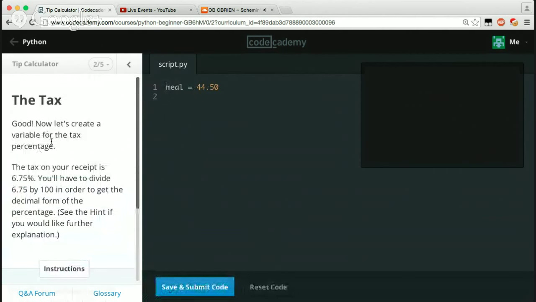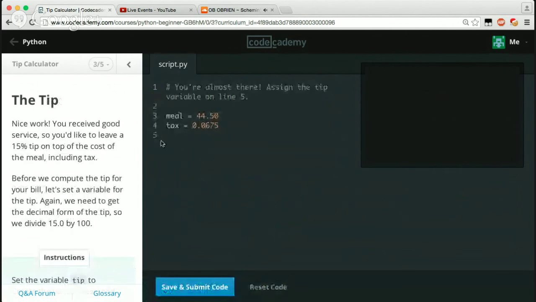Good. Now let's create a variable for the tax percentage. The tax on your receipt is 6.75%. You'll have to divide 6.75 by 100 in order to get the decimal form of the percentage. See the hint if you would like further explanation. So let's just say tax equals 6.75, and then we'll just divide this by 100. See if that works. Awesome, it worked.